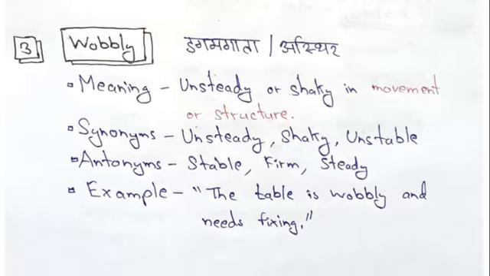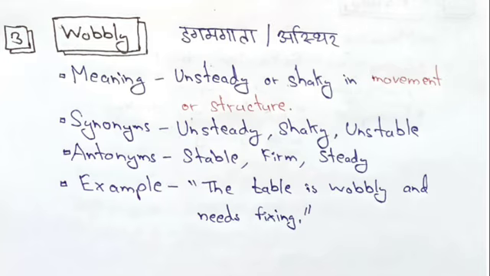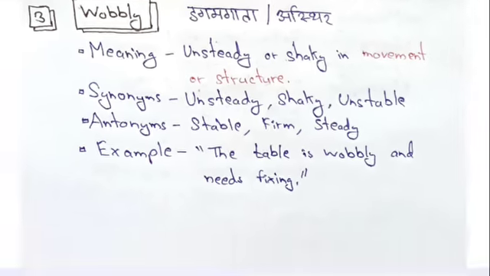The next one is wobbly, unsteady or shaky in movement or structure. Synonym इसका होगा unsteady and shaky, unstable. Antonym है stable, firm. Example: The table is wobbly and needs fixing.